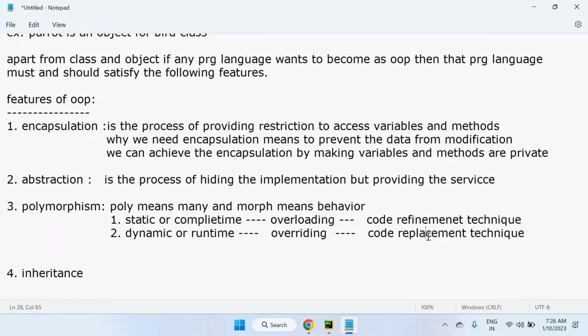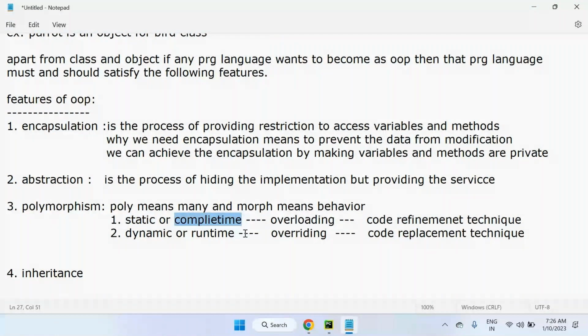In object oriented programming also, the same method or same operator will have to do different tasks in different situations. That is the code refinement technique, overloading. But overriding means a method or operator already has some work to do, and in place of that existing work, we assign new work. That is called the replacement technique, overriding. So overloading is a refinement technique: we keep changing the code according to requirements at program writing or compilation time only.